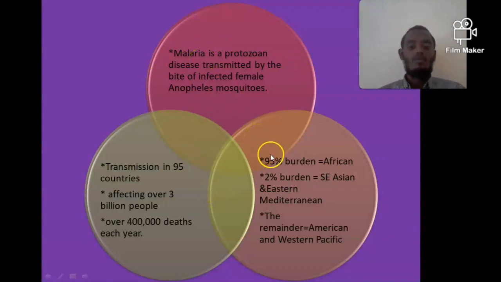When we look at the burden of malaria, around 95% of the burden of malaria is in Africa, 2% of the burden is in Southeast Asia and the Eastern Mediterranean, and the remaining is in the Americas and the Western Pacific. And the transmission occurs in around 95 countries in the world, affecting over 3 billion people and can cause 400,000 deaths each year.